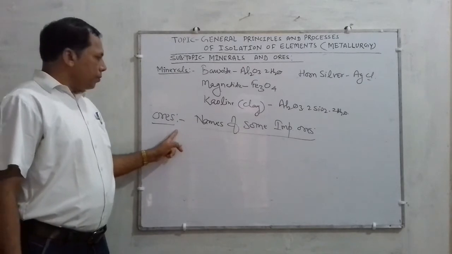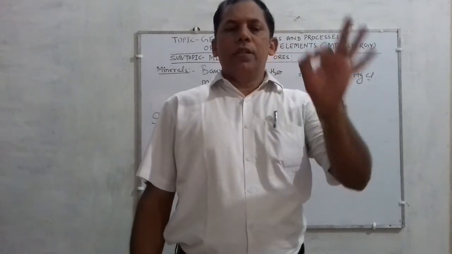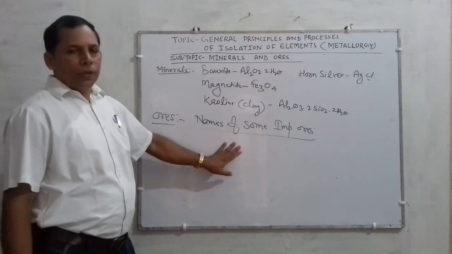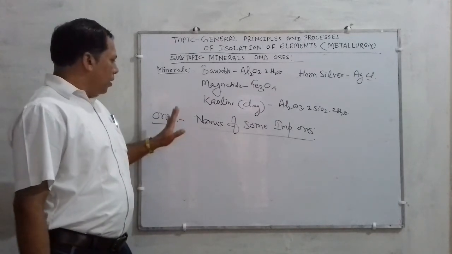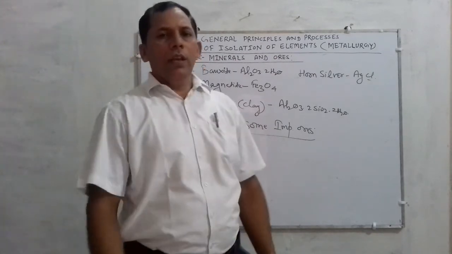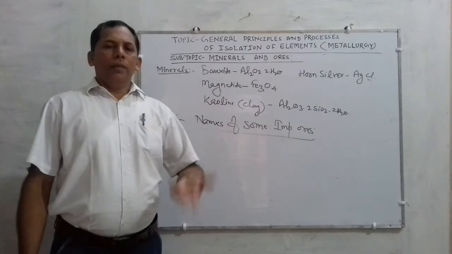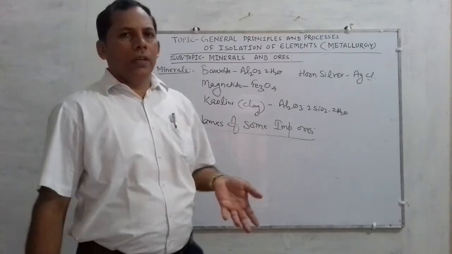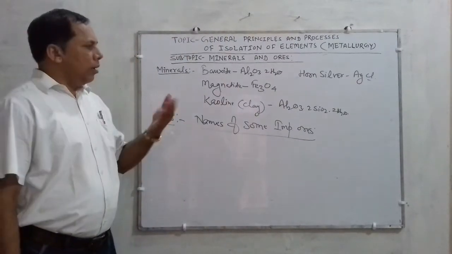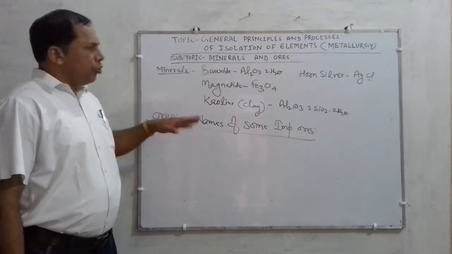Alright. So there are many ores which you have to know. Along with the name of the ore, you also have to remember the formula of that ore. So children, you have to know at least 40-50 ores, because in your syllabus many metallurgies are given, about silver, aluminium, copper, iron, and many more, which you have to study.